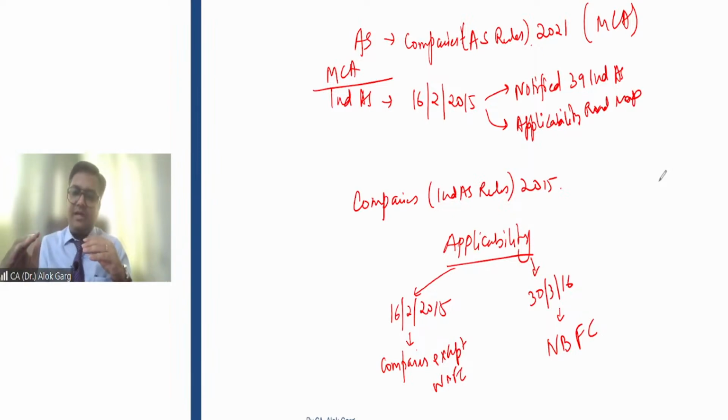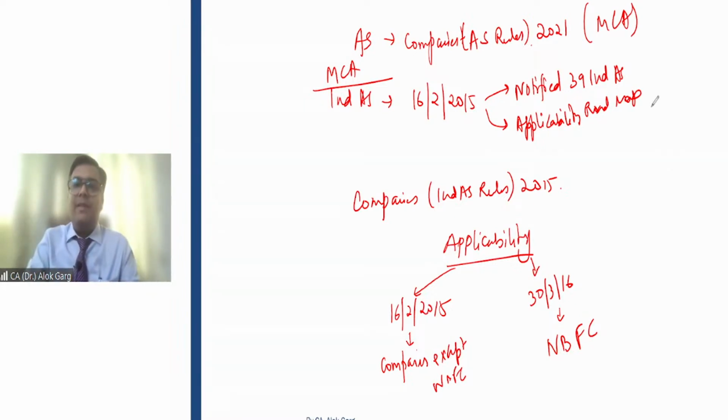They approve those accounting standards and then send them to MCA, and MCA notifies the accounting standard and then it becomes law. Likewise for Ind AS, ICAI drafts Ind AS, sends it to NFRA, NFRA approves Ind AS and sends it to MCA. When MCA notifies those Ind AS, then it becomes law.